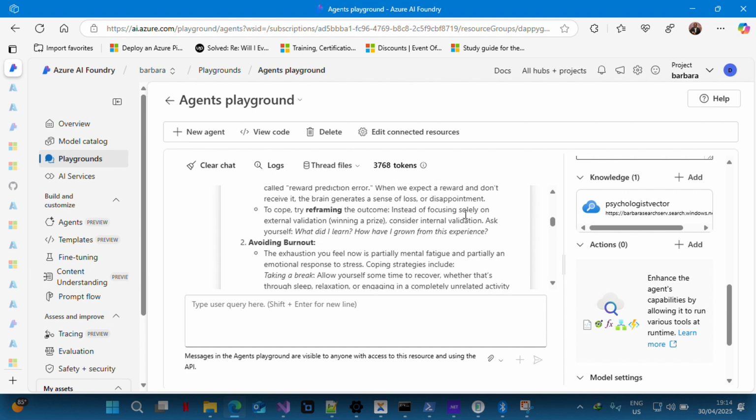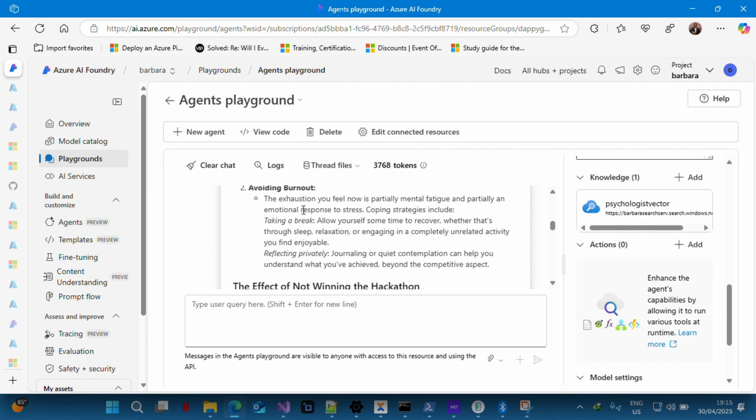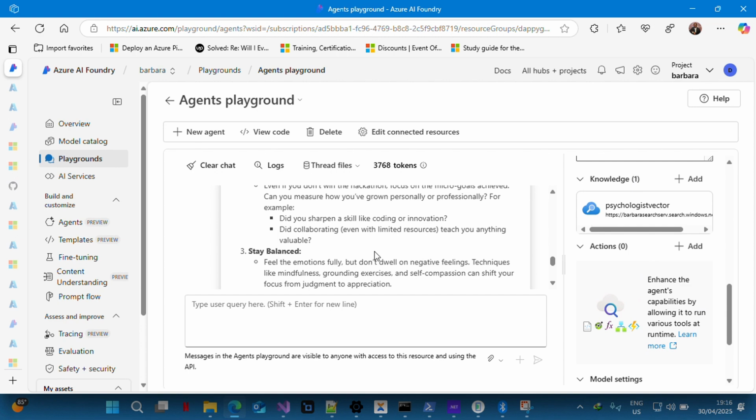To cope, I should reframe the outcome. Instead of focusing solely on external validation, winning a prize, consider internal validation. Ask yourself, what did I learn? How did I grow from this experience? Which is true. Avoiding burnout. The exhaustion you feel now.